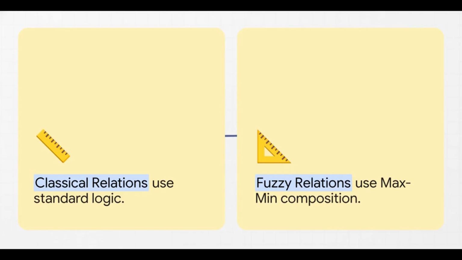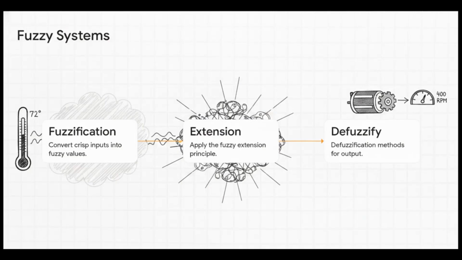And you know, this exact same evolution applies to relations too. When a machine tries to understand how two fuzzy concepts relate to each other, standard math kind of breaks down. So instead, it relies on complex mechanics like fuzzy max-min and max product composition. These are basically the mathematical gears that allow the AI to combine different fuzzy rules while perfectly preserving those crucial shades of gray. So how does this all come together?